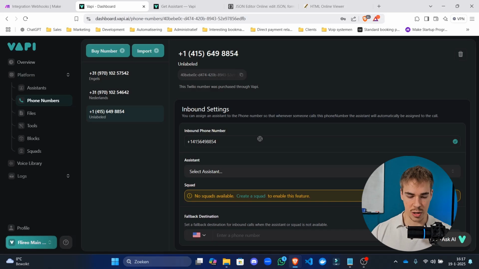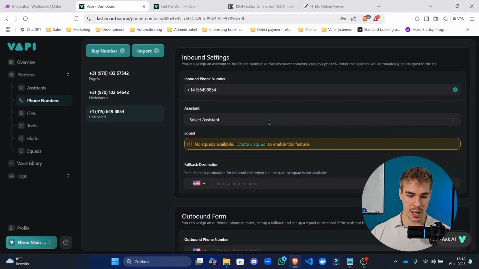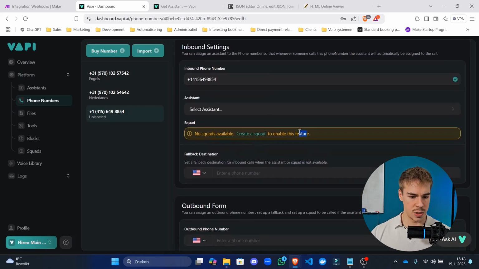If you're not comfortable with that or you don't have that, you can make a Twilio account, grab your SID, grab your authentication token, and buy your own phone number and then put that into Vapi. That's also possible. All right. So we have just bought a new phone number. It's $2 a month.